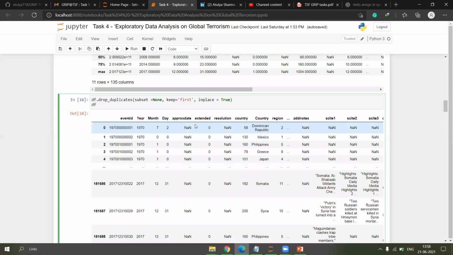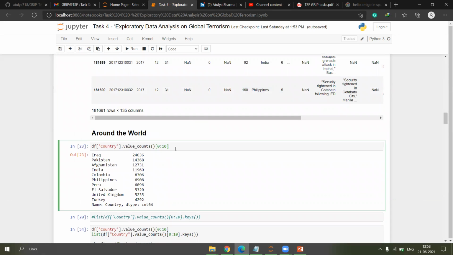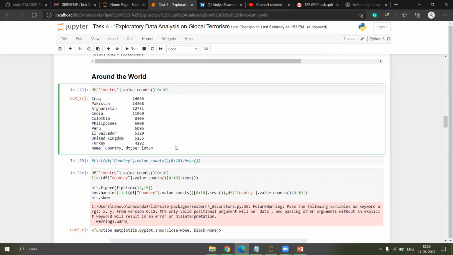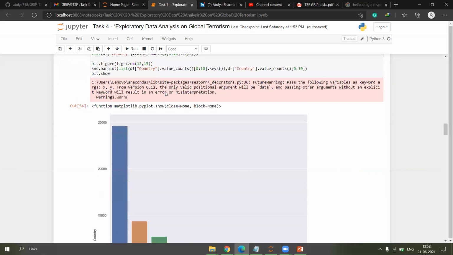Now let's start with EDA. This is to know the highest number of terrorist attacks taking place in the countries, ranking from highest to low in the top 10 categories.